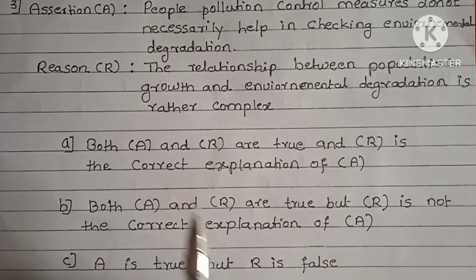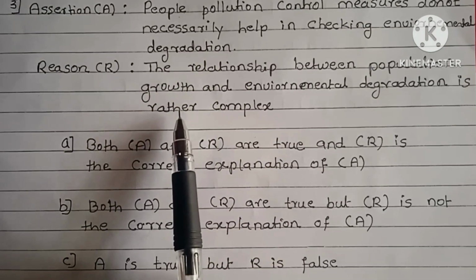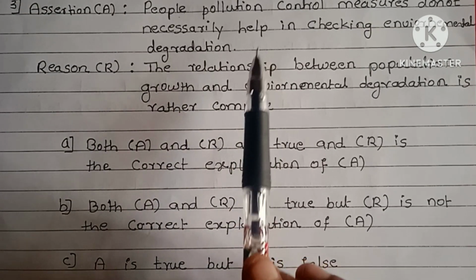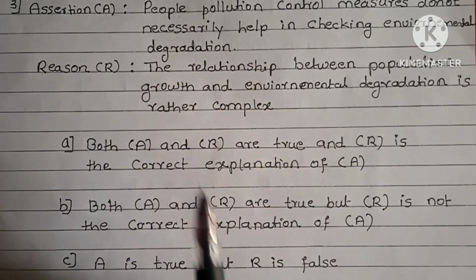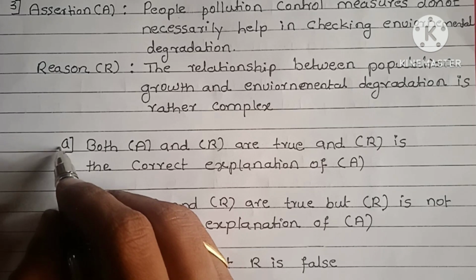So the right answer is both A and R are correct, and R is the correct explanation of A. So the right answer is option A.